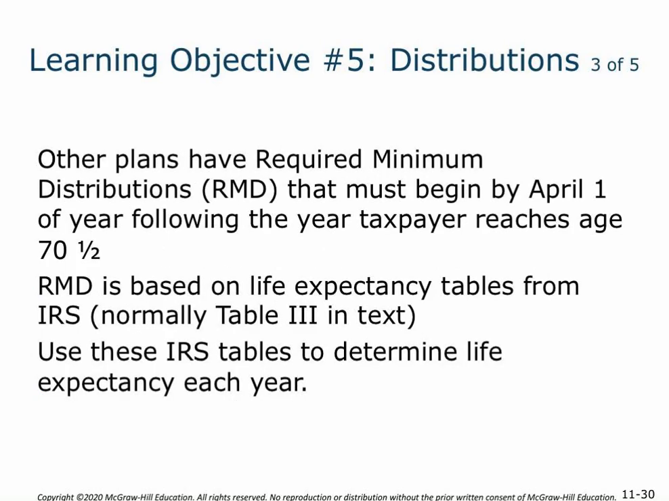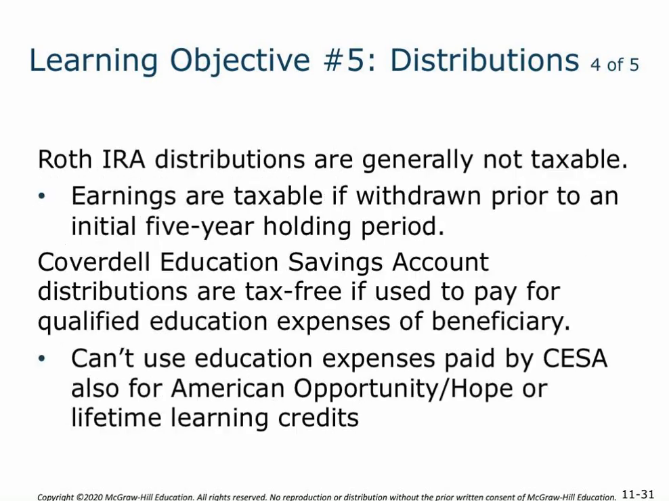And some plans are going to have required minimum distributions that begin April 1st of the year following when the taxpayer reaches age 70 and a half. And those required minimum distributions are going to be based on life expectancy tables from the IRS. So Roth IRA distributions are generally not taxable. And the earnings would be taxable, however, if you withdraw prior to the initial 5-year holding period.